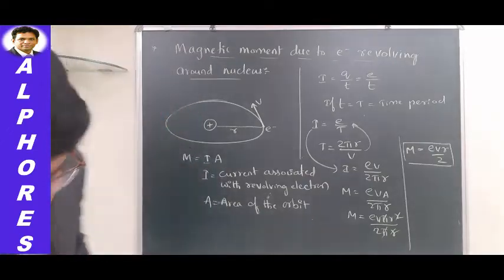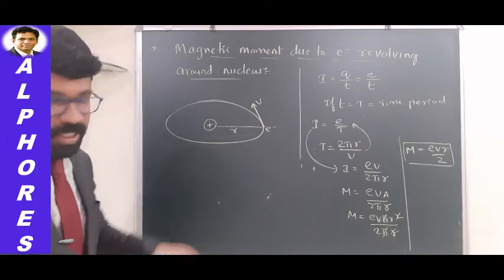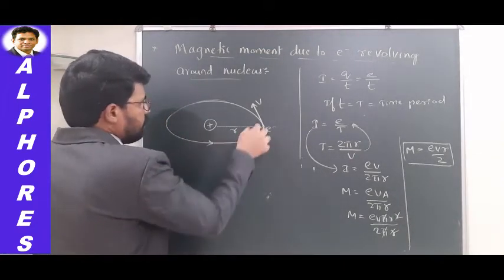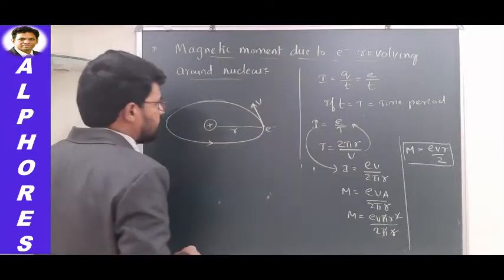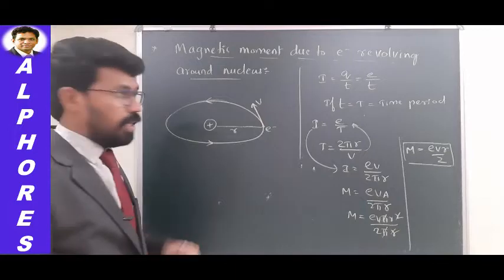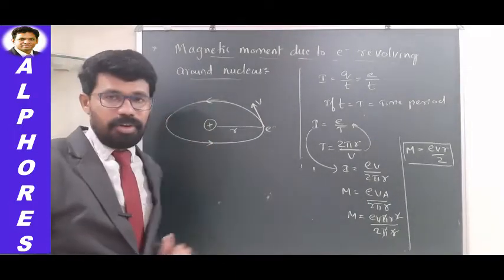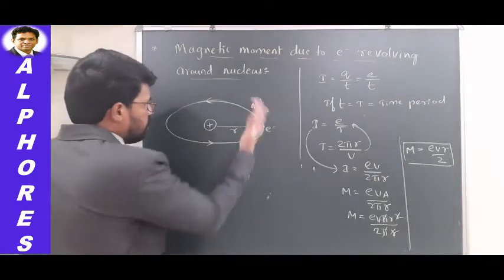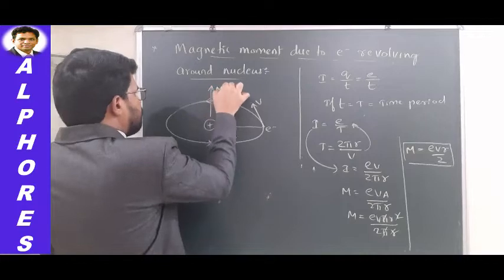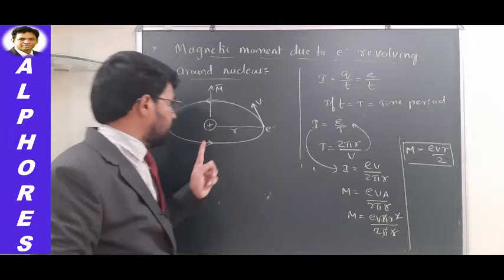Let us try to understand this one a bit more. For example, if this is the situation, let us say the electron is revolving according to this linear velocity direction. It is obvious that the electron is moving in counterclockwise direction, as we see from the top. If this is the situation, the direction of magnetic dipole moment will be in the upward direction, like this. Magnetic dipole moment is a vector quantity, right? It will be in the upward direction.